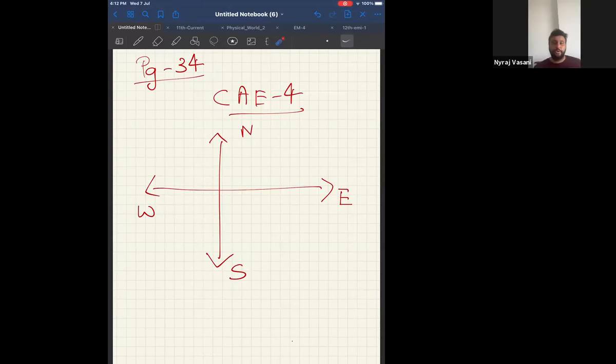Don't say 45 degree north of west. Even that is correct, but the way to say it is northwest. And option D, none of the above. Therefore, can I say these 4 questions are done? Anytime you get any direction or any line, can you be in a position to answer it? Easy. Can I say this is clear, all of you?